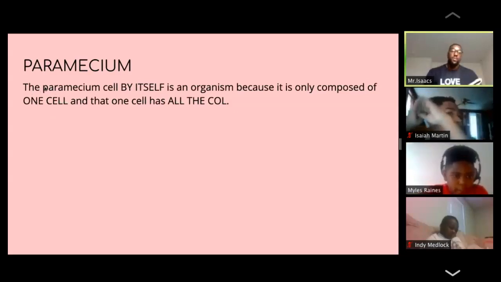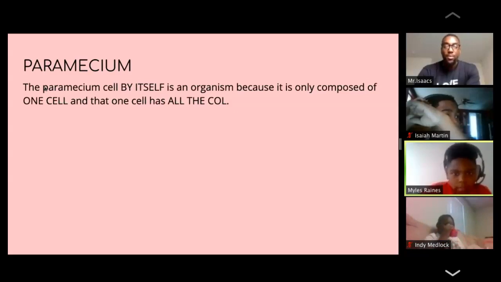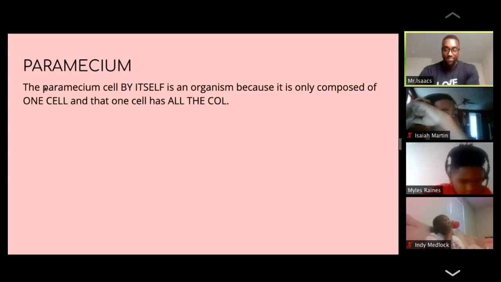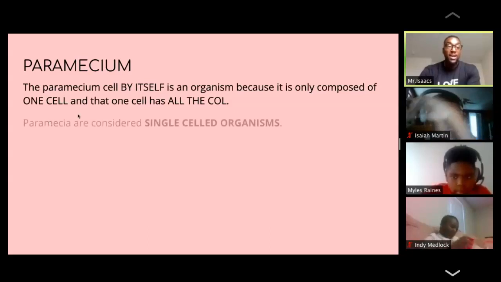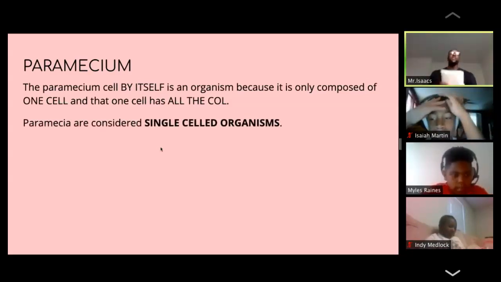Paramecium. The paramecium cell by itself is an organism because it is only composed of one cell, and that one cell has all of the characteristics of life. Characteristics of life. Exactly, right? So because it has all the characteristics of life, the paramecium are considered single